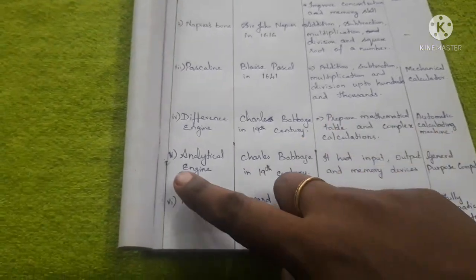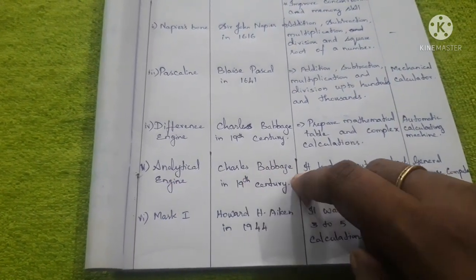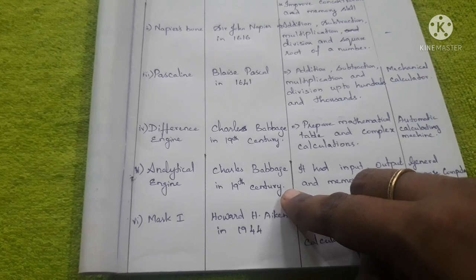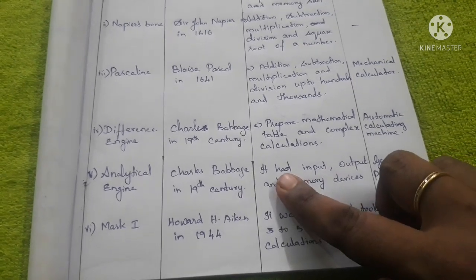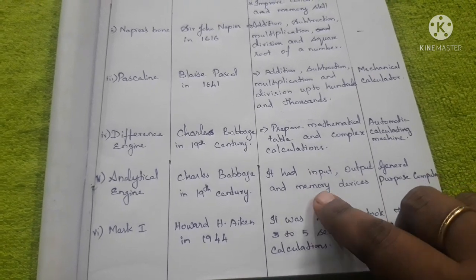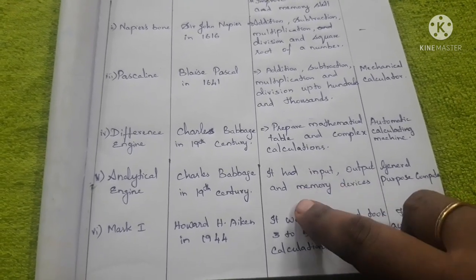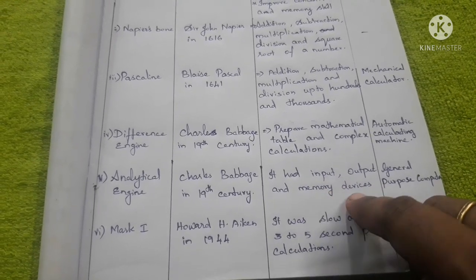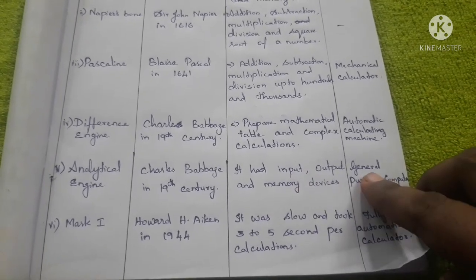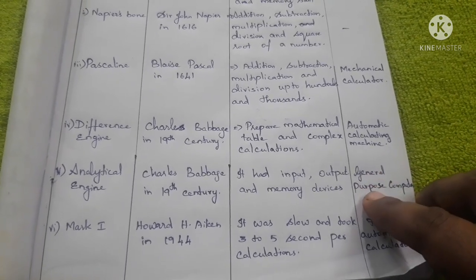The next one is the analytical engine. It was also invented by Charles Babbage in the 19th century. It had input, output and memory devices like the modern computer, so it is called the first general purpose computer.